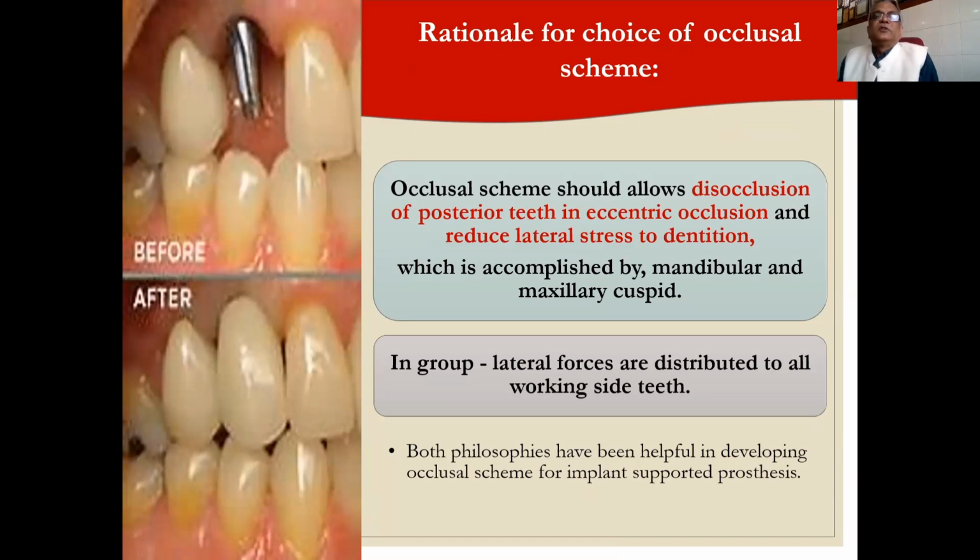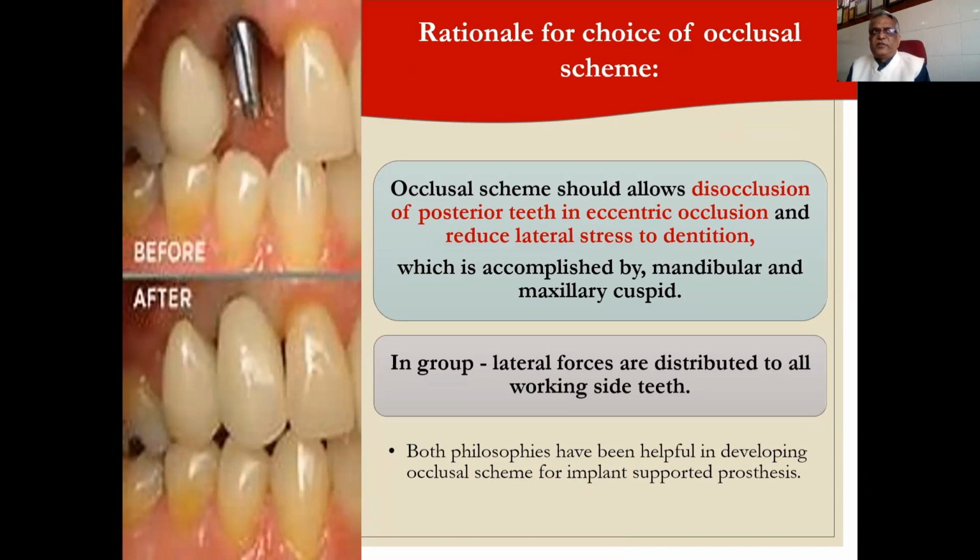Rationale for choice of occlusal scheme. The occlusal scheme should allow disocclusion of posterior teeth in eccentric occlusion and reduce lateral stresses on the dentition, which is accomplished by the mandibular and maxillary cuspid mainly. In group function, lateral forces are distributed to all working side teeth, and both philosophies have been helpful in developing an occlusal scheme for implant supported prosthesis.